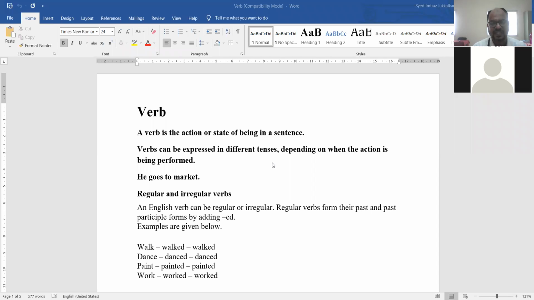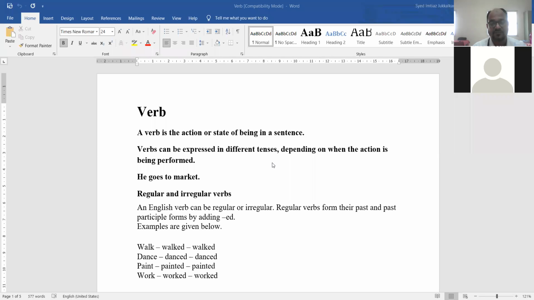So verb is the basic part of the speech. Parts of speech you must be learning: noun, adjective, adverb, interjection, conjunction. These are some of the parts of speech, and verb is the basic and very important.